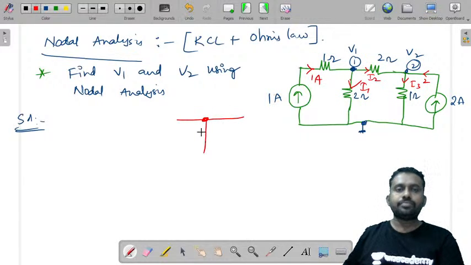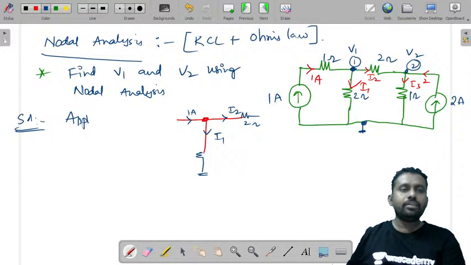Now write the first node. In this you have 1 ampere coming into the node, and there is I1 going out, and there is I2 also going out with resistance 2 ohms.